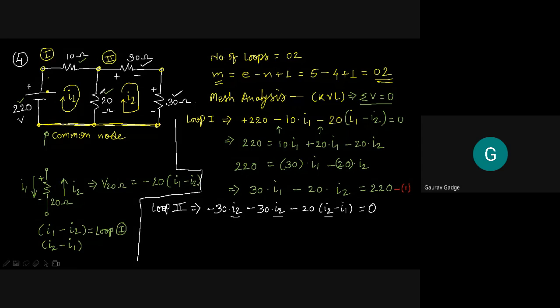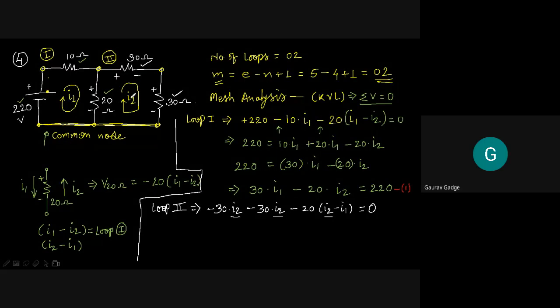Giving that positive negative sign on this particular side of the current entrance is not good, because we have already assigned positive negative sign on this 20 ohm branch. So as per my knowledge, we have to follow this positive negative sign which is already given on this 20 ohm branch when we consider the equation for I2. But let me know whether I am correct or not, because just check.